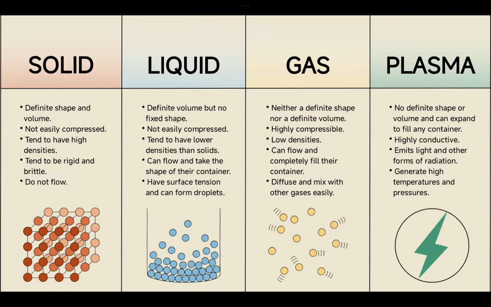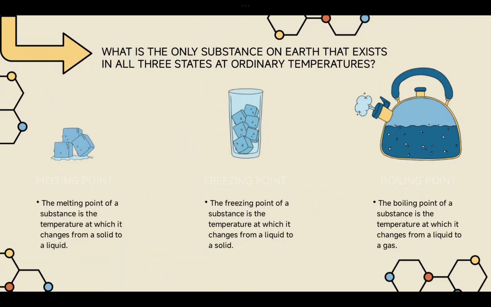And the gases also diffuse and mix with other gases easily, and that is a property of diffusion which gases have. Last is plasma. Plasma has no definite shape or volume and can expand to fill any container. Plasma is very highly reactive and highly conductive. It can emit light and radiation, and generate high temperature and pressure. So this is moreover like a plasma. These all are the states of matter.